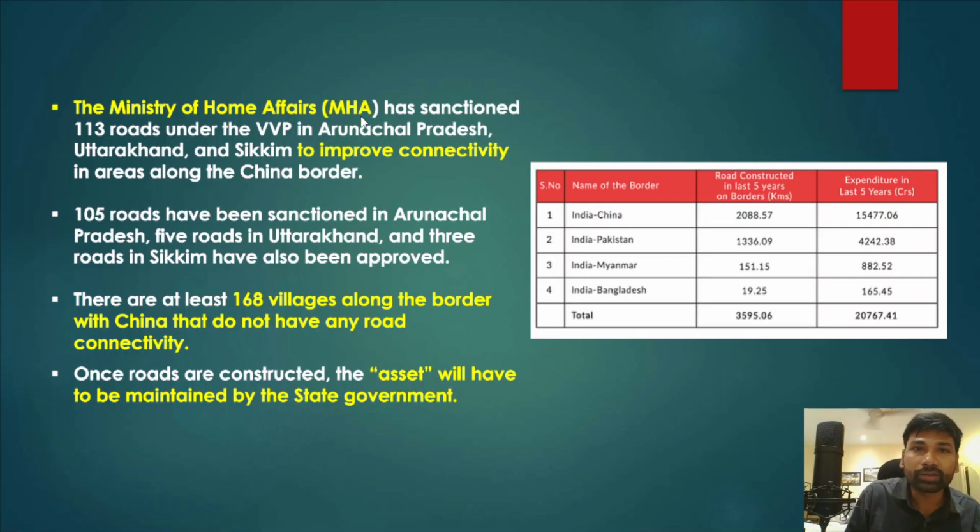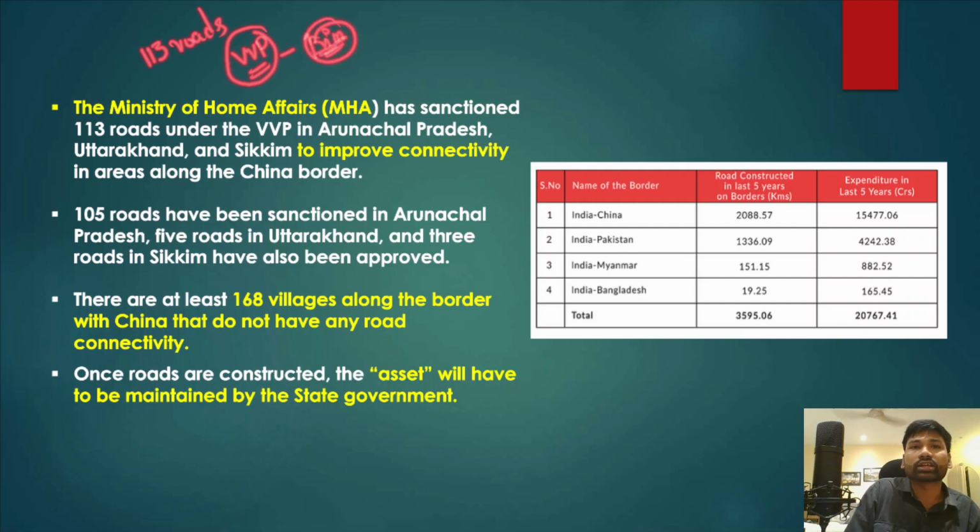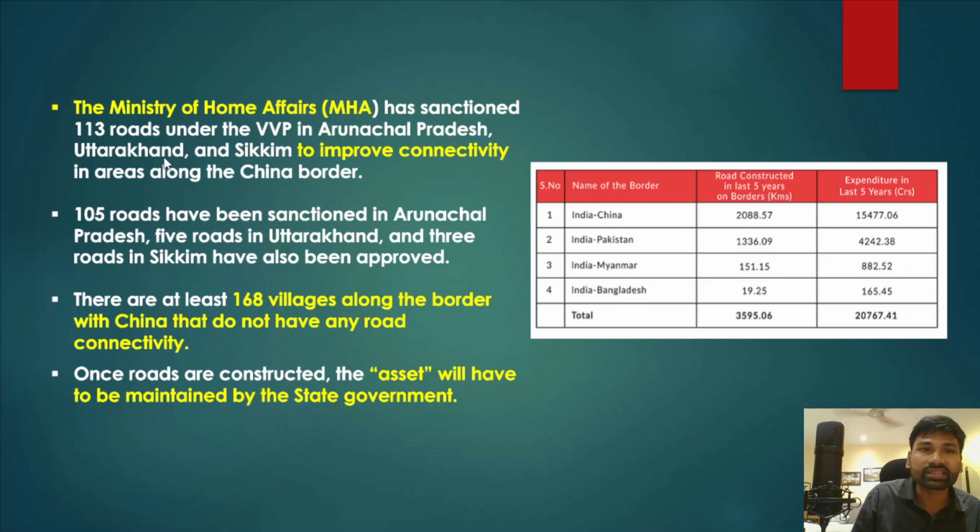In fact, the Ministry of Home Affairs has sanctioned around 113 roads under this Vibrant Villages program. Please understand, this program is also very important for your preliminary examination, so make sure that you know about it. The Ministry of Home Affairs has sanctioned 113 roads under the Vibrant Villages program in states like Arunachal Pradesh, Uttarakhand and Sikkim, to improve connectivity in areas along the China border.